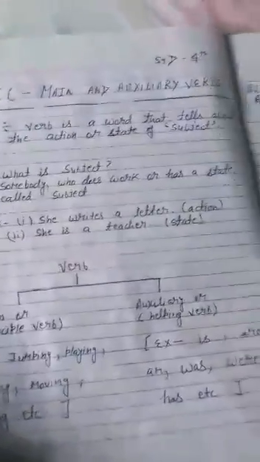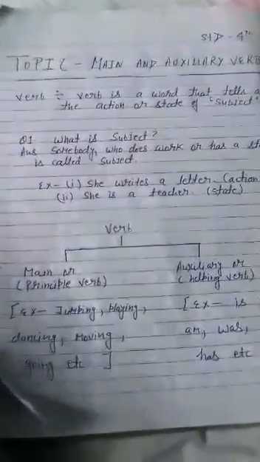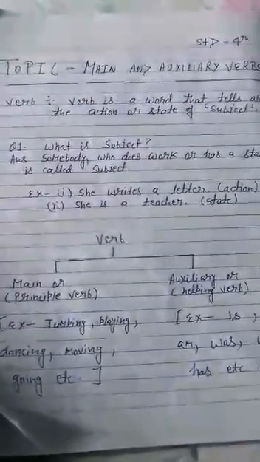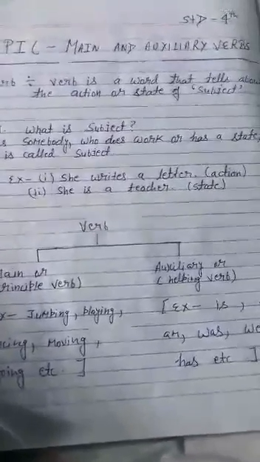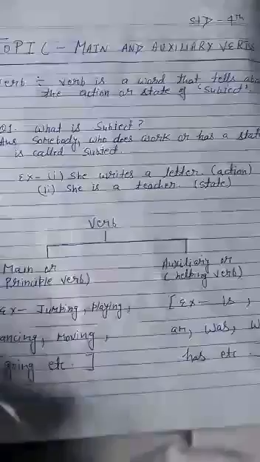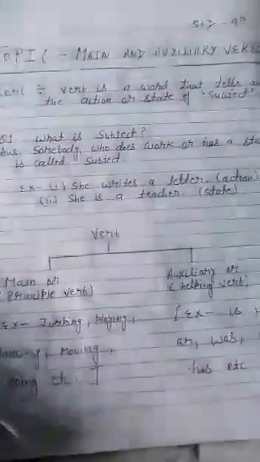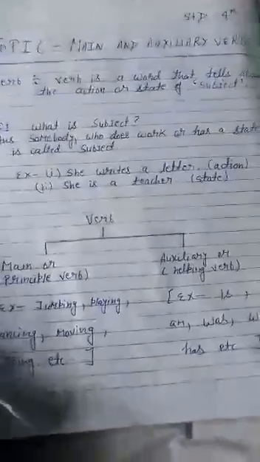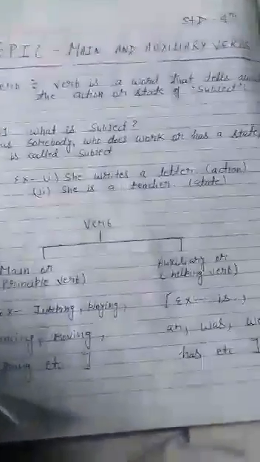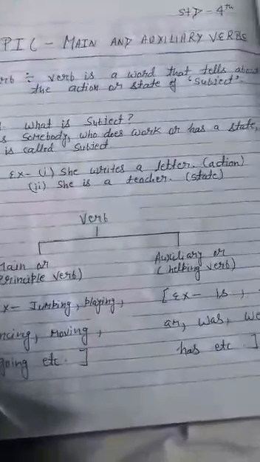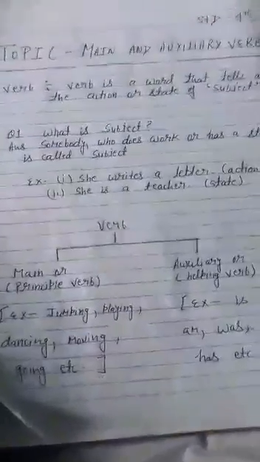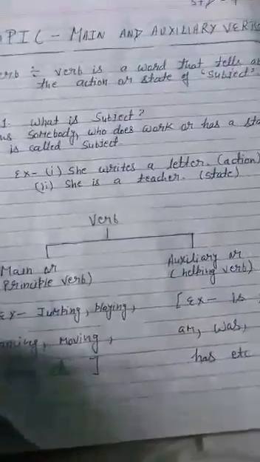Now with this we start our topic, and our topic is stated here: main and auxiliary verbs. The definition of the verb is also stated. Firstly, a verb is a word that tells about action or state of the subject. And now the question arises, what is a subject? Somebody who does work or has a state is called a subject. We can easily understand this by the following examples.